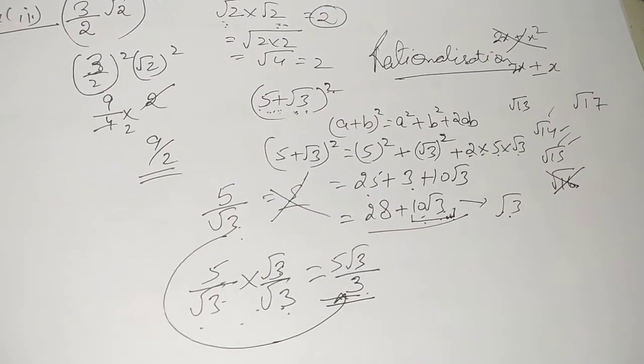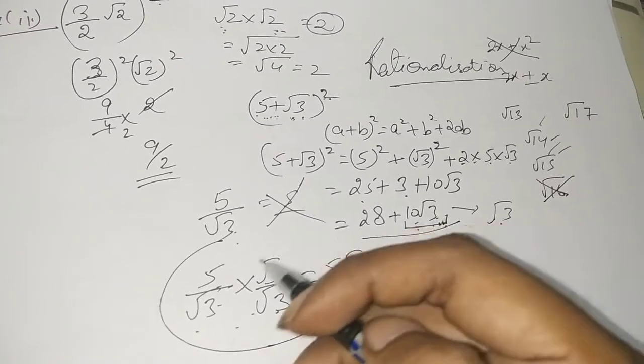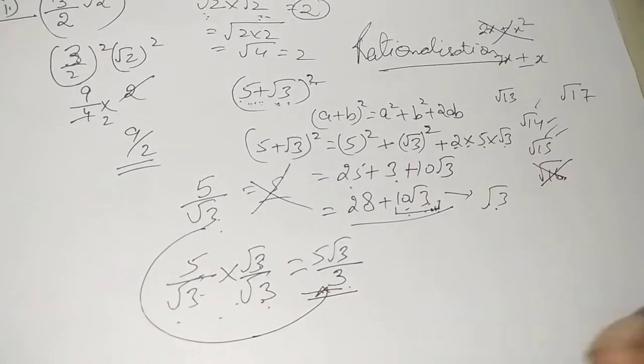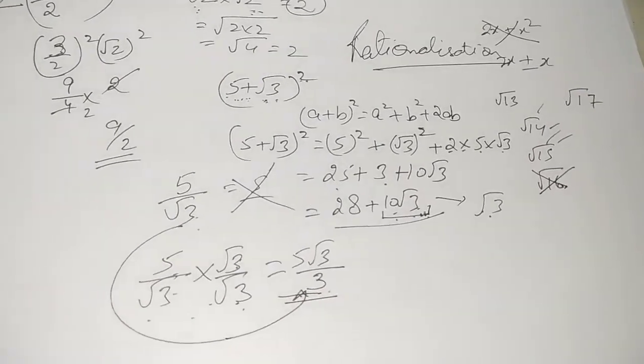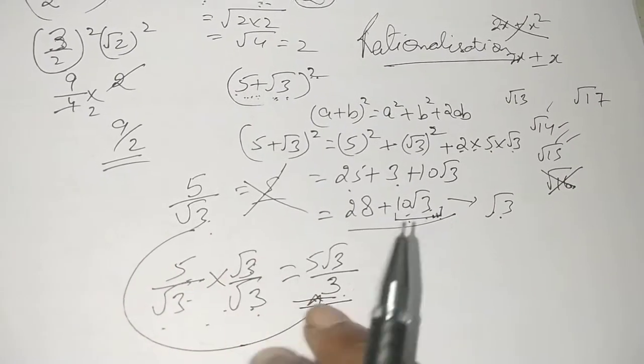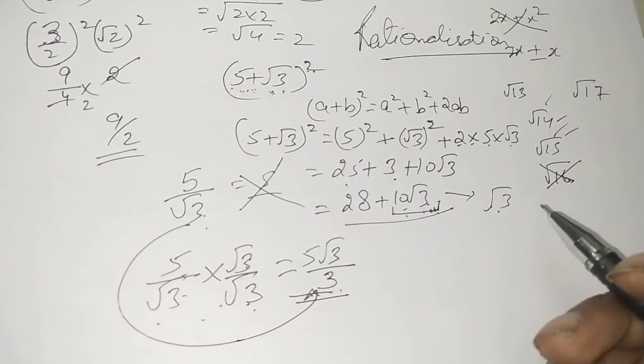So this is what is rationalization, basically we can say that we have multiplied by the conjugate of it. We'll be taking the actual meaning of the conjugate when we are going to have more than one term existing in the denominator. So right now I hope this must be very clear to you. Let's take one more example.